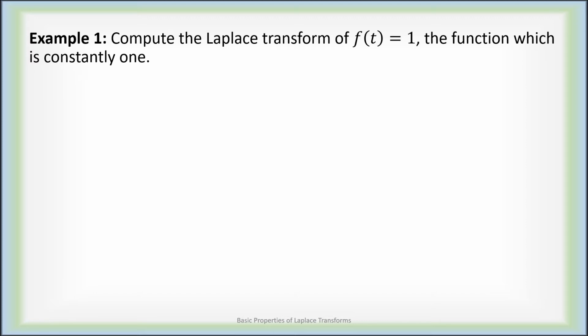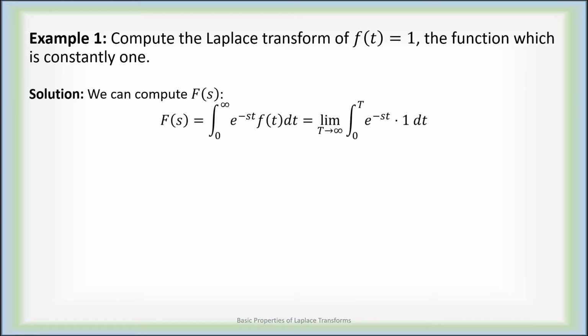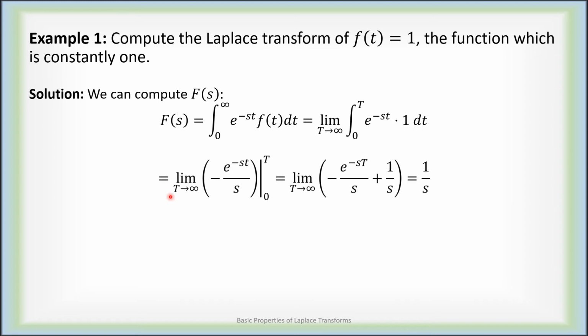With that in mind, let's do an example. Compute the Laplace transform of the function we just did, f of t equals 1. So we compute capital F of s. Here, if we wanted to write out this limit, we would replace this improper integral with this limit of a proper definite integral. And now we've replaced f of t with 1. So we would take the limit as capital T goes to infinity.